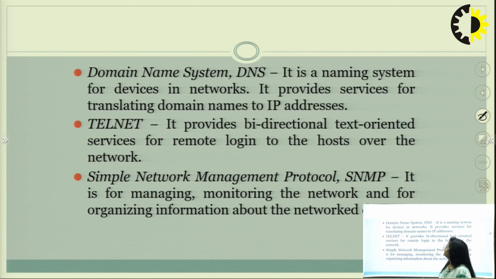Domain Name System, DNS, is used for domains. For example, if you have a website named Amazon, www.amazon.com, so Amazon is a name, the name of a network system, and .com is a domain. Websites use domains like .in, .com, .ac and so on.